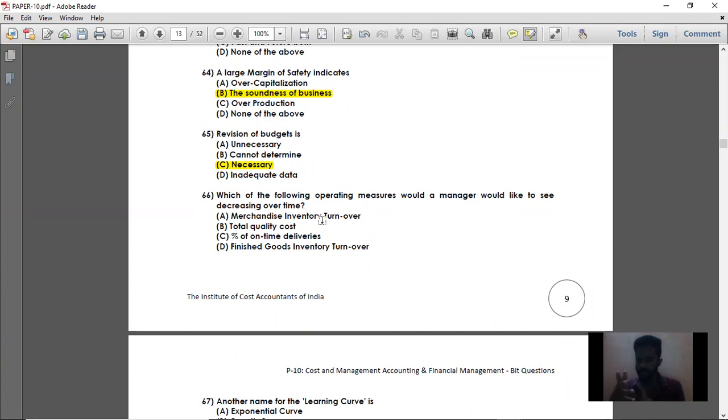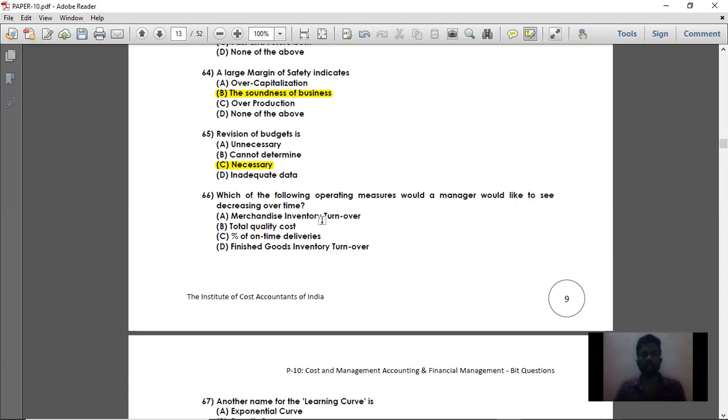Controlling the cost, increasing the sales, increasing the profit, and decreasing the cost incurred for producing that product, or for selling that product in the market. So the different costs incurred should be either decreased or increased in order to increase the sales. All these measures are called operating measures.